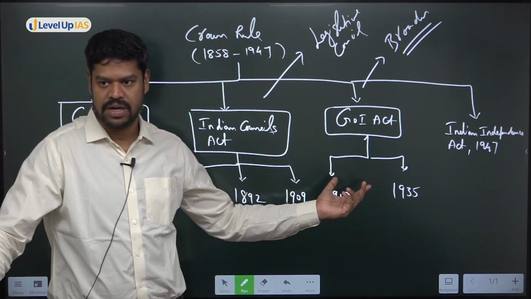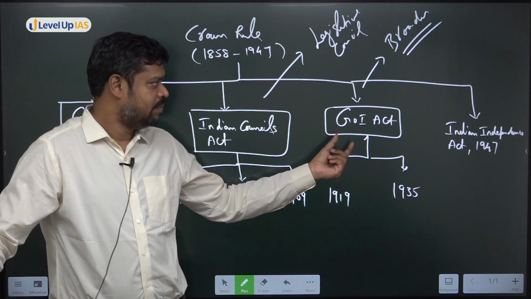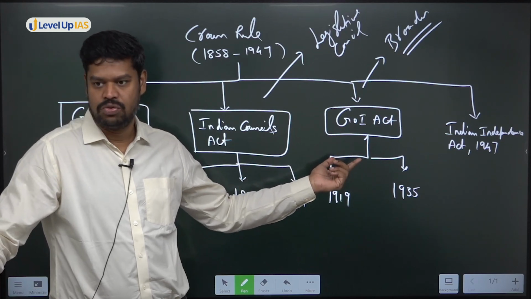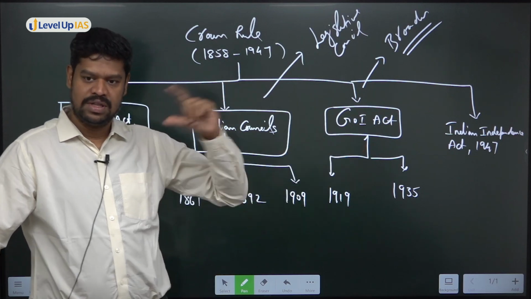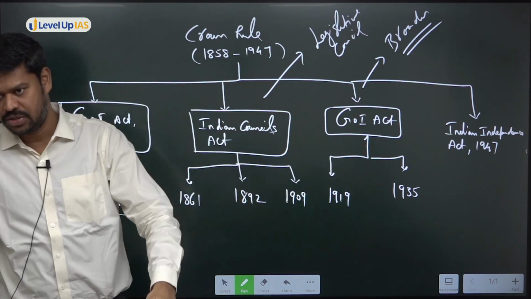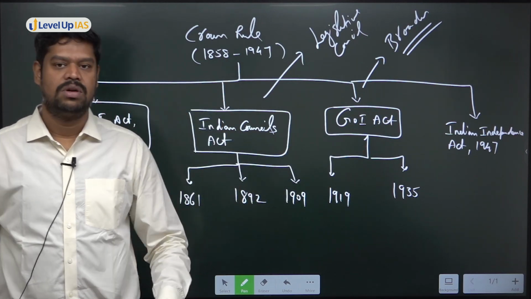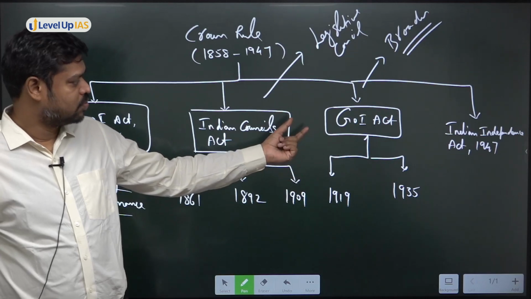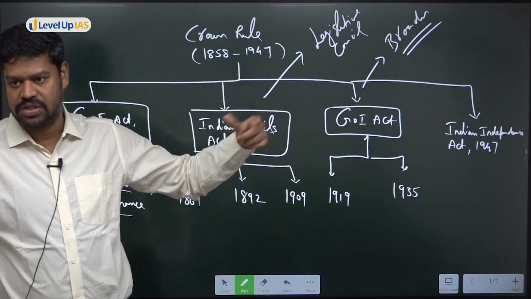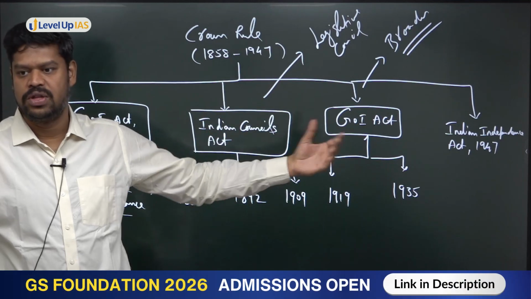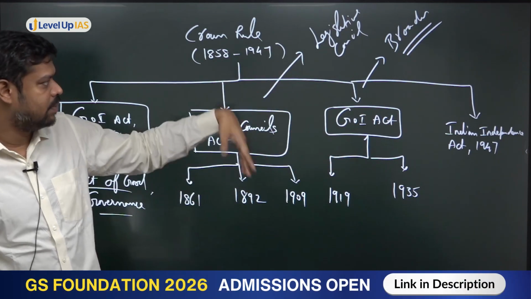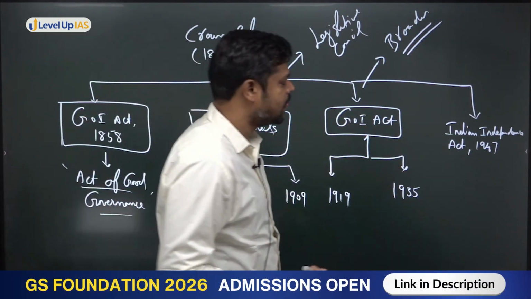I'm just repeating it again. So here the reforms were not majorly focused upon the Legislative Council, but largely what was the focus? The focus was on the federal relationship, the center-state relationship, the larger administrative structure in our country, establishing public service commissions. So larger administrative structure was the focus.